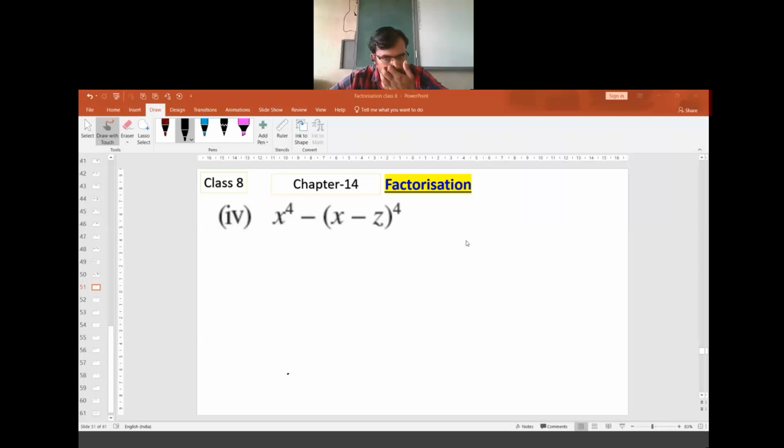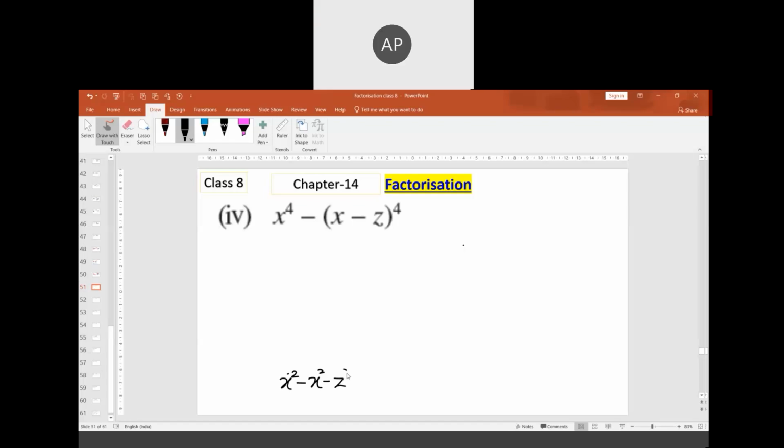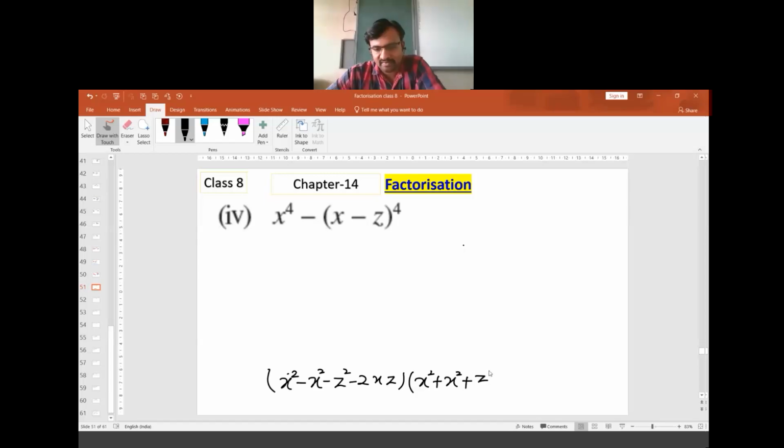Sir, x square. X square minus x square minus z square minus 2xz into x square plus x square plus z square minus 2xz.